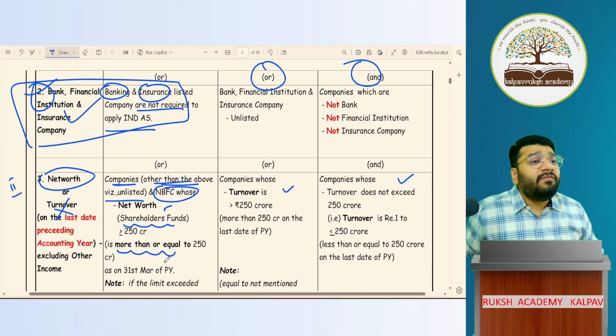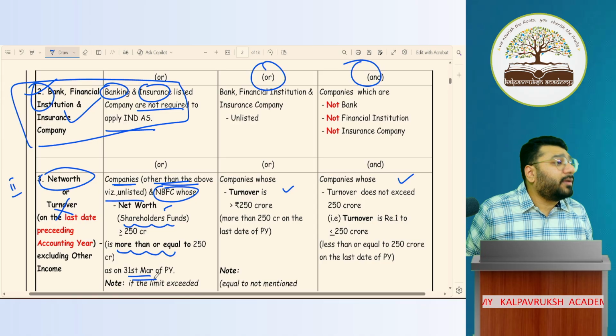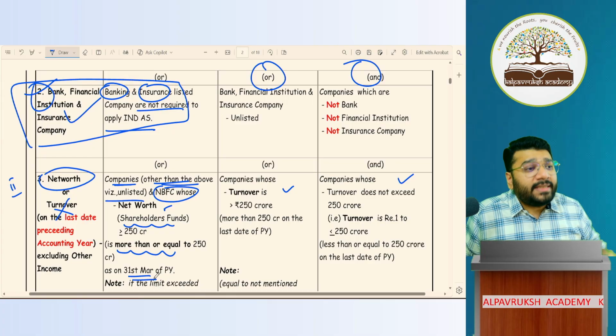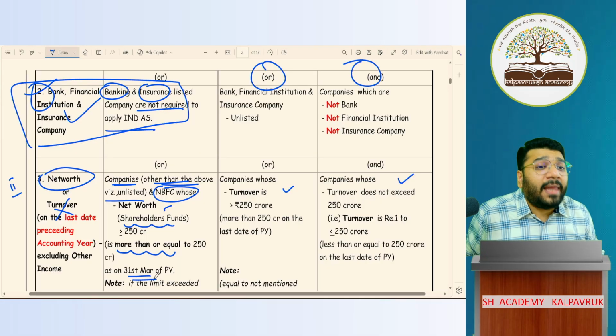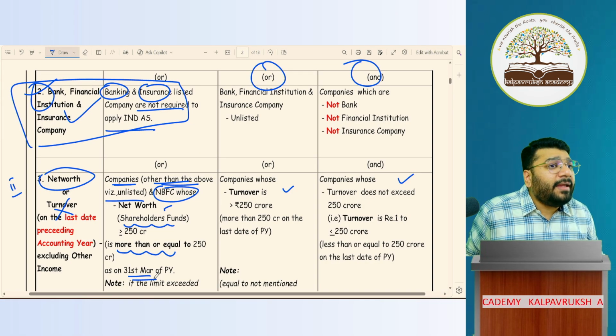Got it? Not got it? When will I check this? Net worth of the previous year, 31st March of the previous year. On that date, I'll check what is the net worth of the company. On that date, if the net worth of the company is 250 crores or more, in the following year, you have to apply Ind-AS.